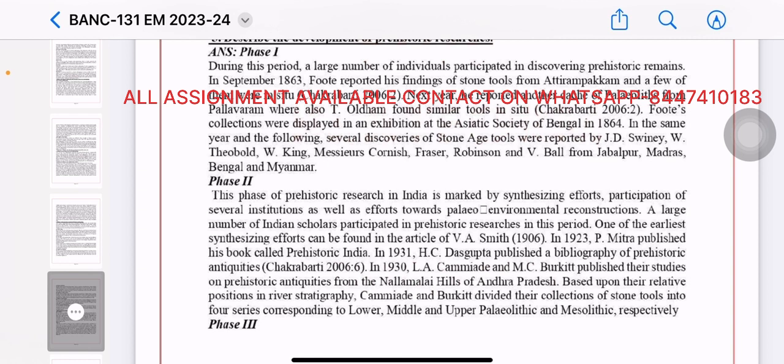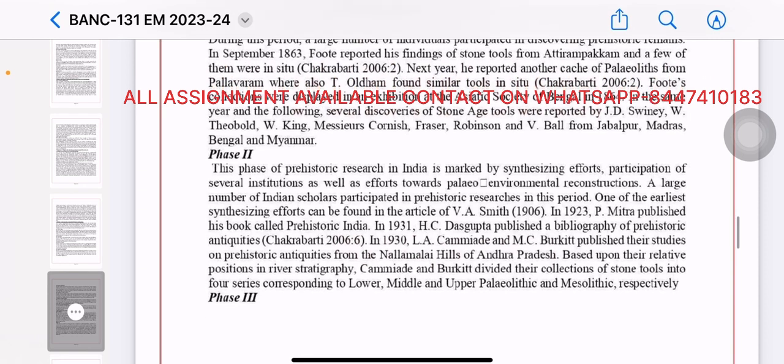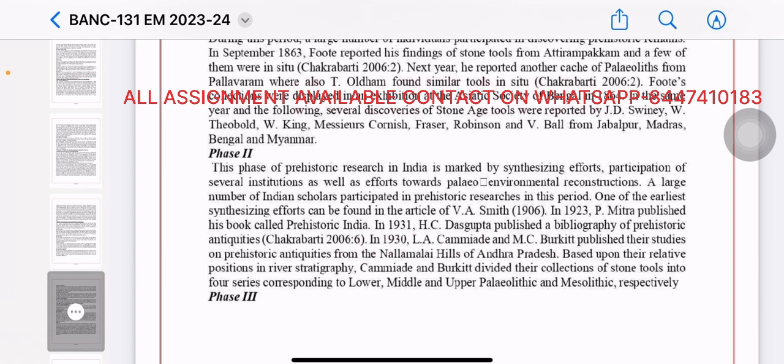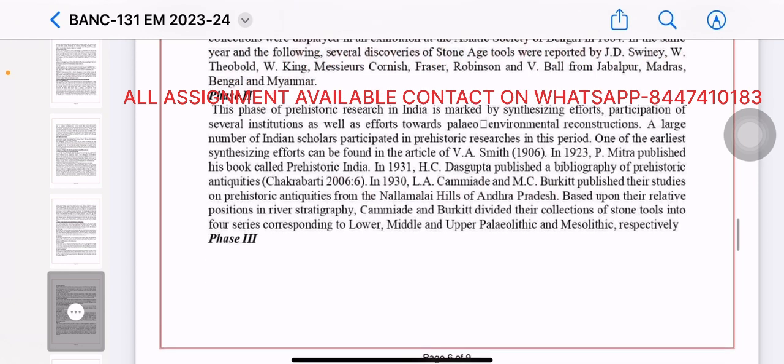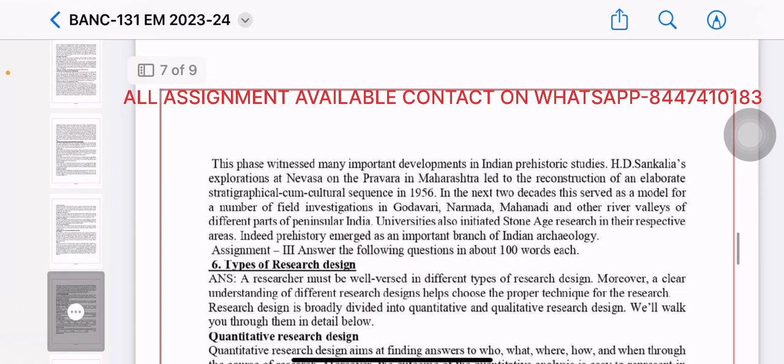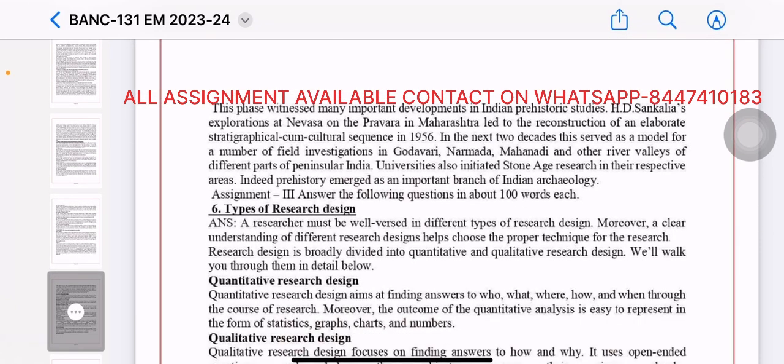In 1931, H. C. Dasgupta published a bibliography of prehistoric antiquities. In 1930, L. A. Cammiade and M. C. Burkitt published their studies on prehistoric antiquities from the Nallamalai hills of Andhra Pradesh based upon their relative position in river stratigraphy. Cammiade and Burkitt divided their collection of stone tools into 4 series corresponding to lower, middle, and upper Paleolithic and Mesolithic respectively. This phase witnessed many important developments of Indian prehistoric studies.